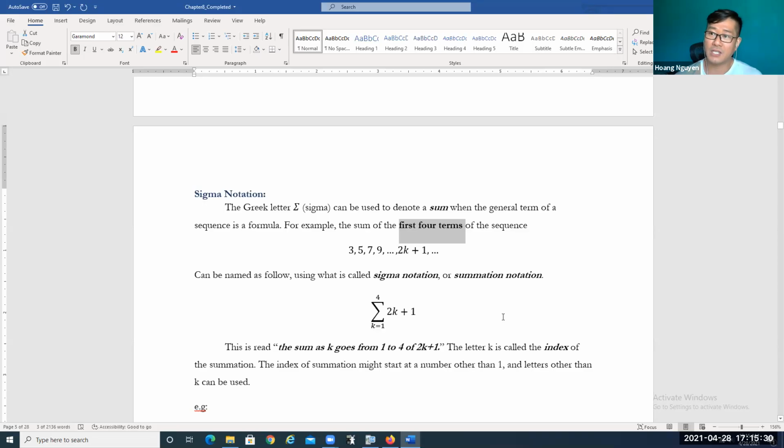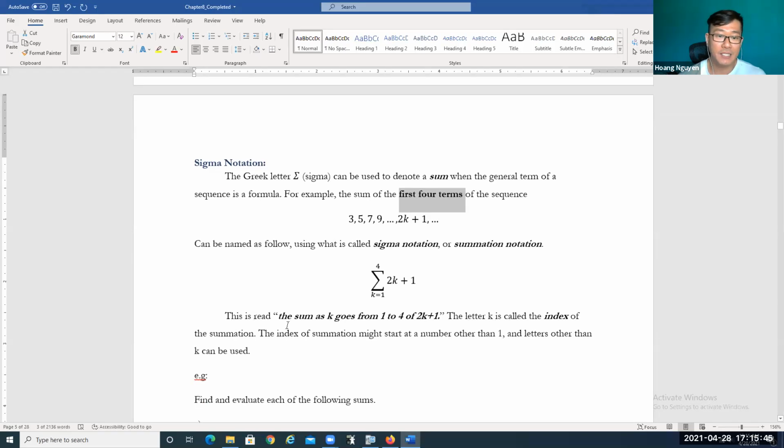So the sigma notation might be easier, it's more condensed, but it's only applied when we know the general term is a formula, or if you can recognize the general term of a sequence. Okay. This is read as the sum as k goes from 1 to 4 of k plus 1. That's how we read this sigma notation or summation notation.